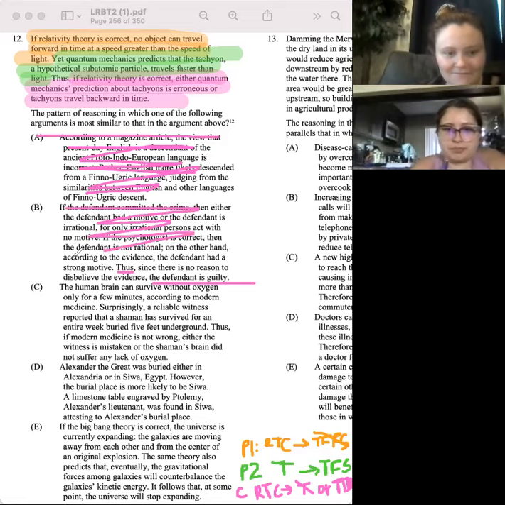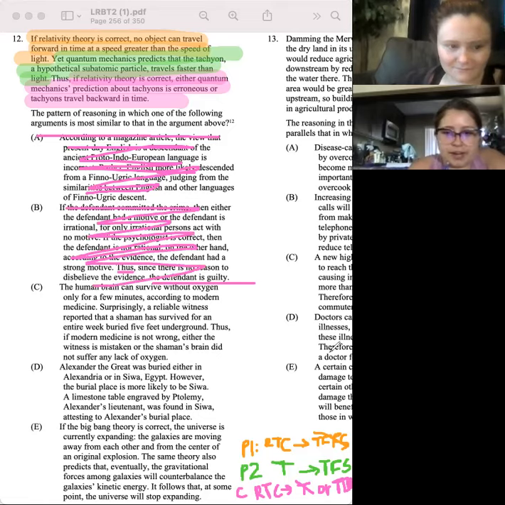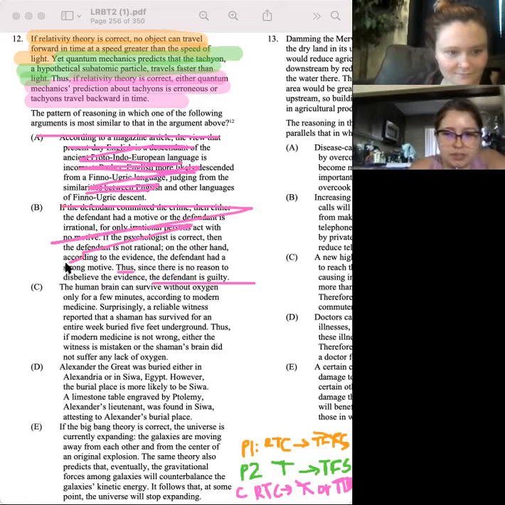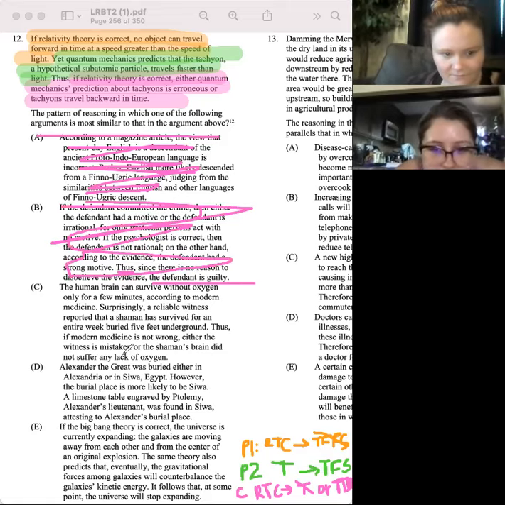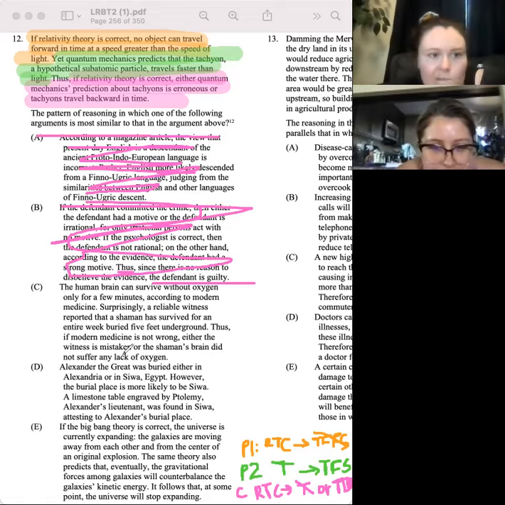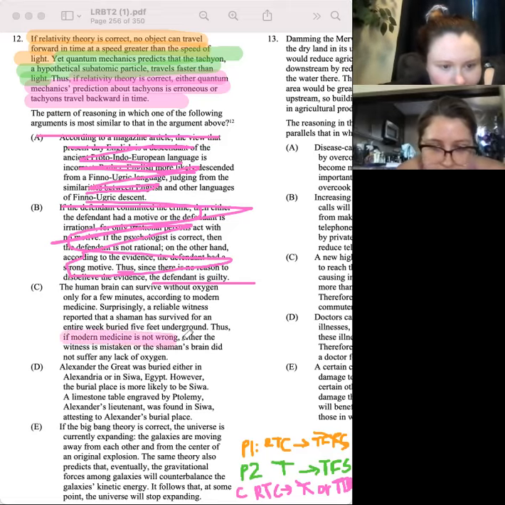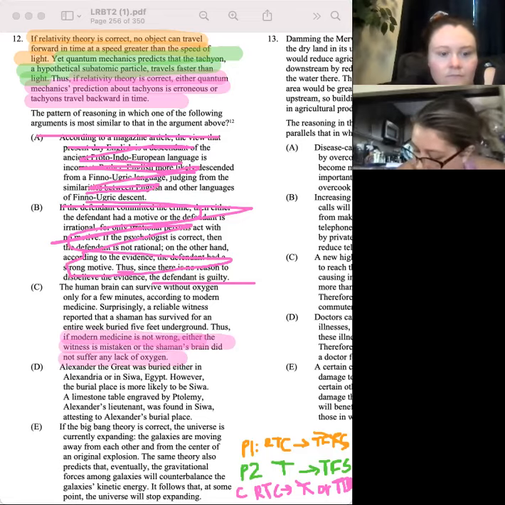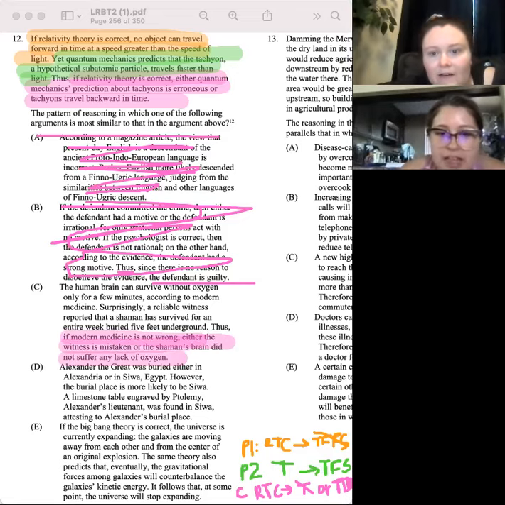So it's not B. The human brain can survive without oxygen only for a few minutes, according to modern medicine. Surprisingly, a reliable witness reported that a shaman has survived for an entire week buried 5 feet underground. Thus, if modern medicine is not wrong, either the witness is mistaken or the shaman's brain did not suffer any lack of oxygen. That could be true. I really like this.